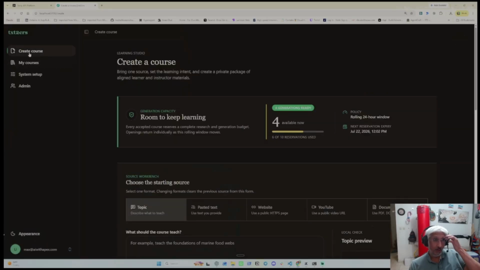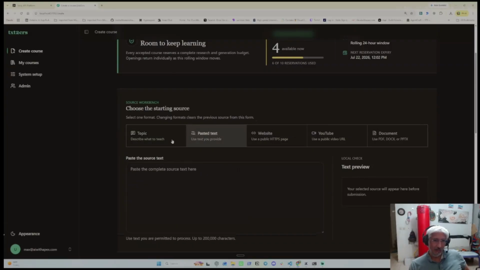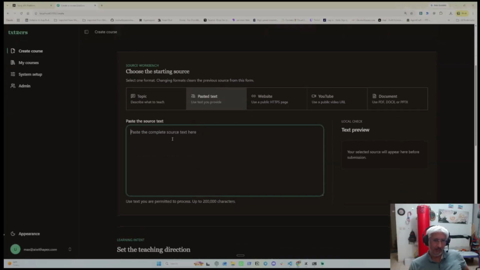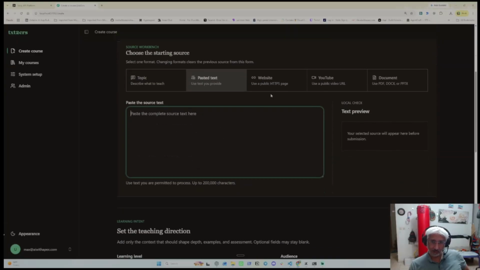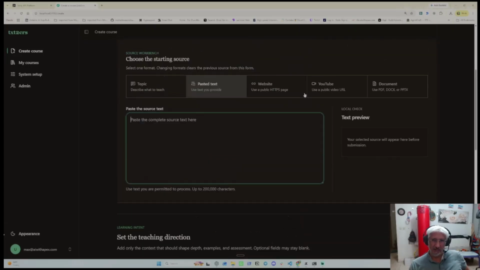Okay, so we're here on the create course page. Now, I didn't get to test these yet. I had AI generate these, but I didn't get the chance to test them. I ran out of time. But topic and paste text should work. So you put the topic or the pasted text here. You could try these other ones. After the competition, I can always fix these up if people are interested.